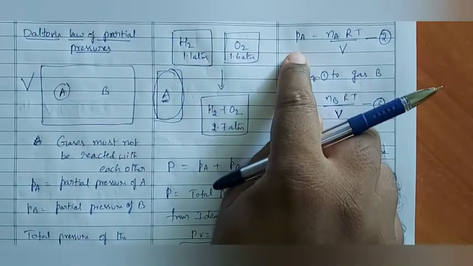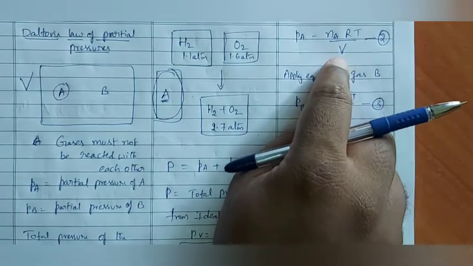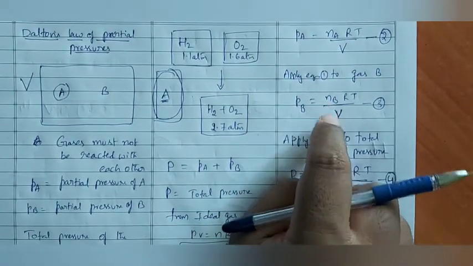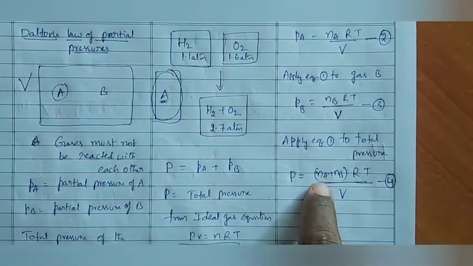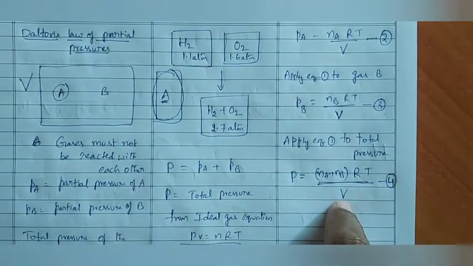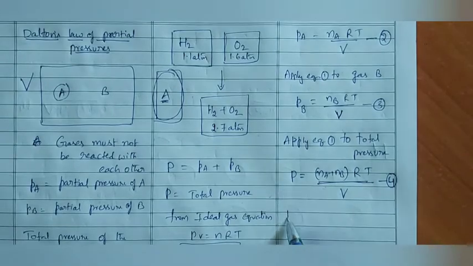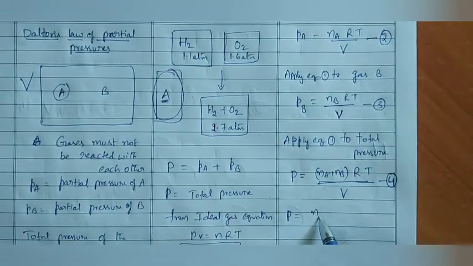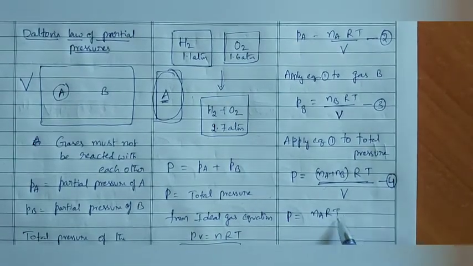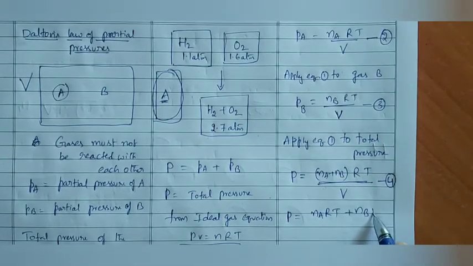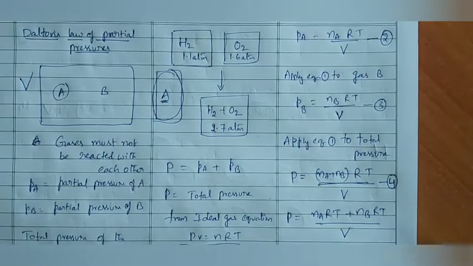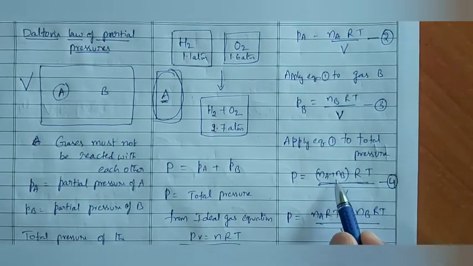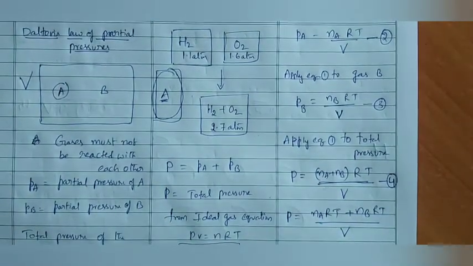Once again, PA is equal to nA into RT by V, PB is equal to nB into RT by V, P is equal to nA plus nB into RT by V. Total pressure P is equal to nA RT plus nB RT divided by V. I am multiplying this nA with RT, even nB with RT.